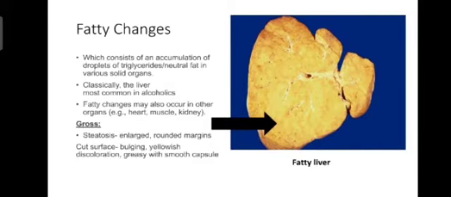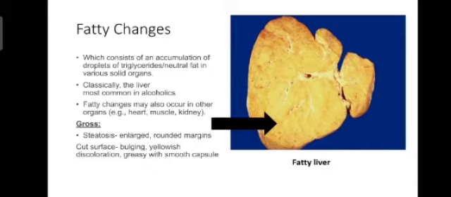Gross specimen of the reversible injury. First is the fatty changes, which consist of an accumulation of droplets of triglyceride and neutral fat in the various solid organs, most commonly seen in the liver, which is due to alcohol in alcoholic patients. Fatty changes may also occur in other organs such as the heart, muscles, and kidney.